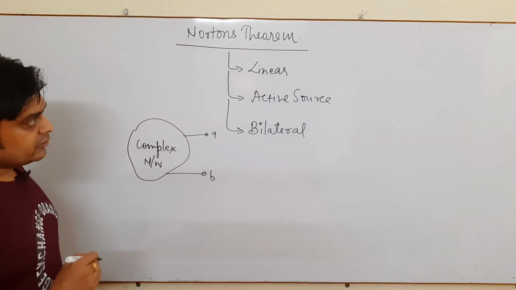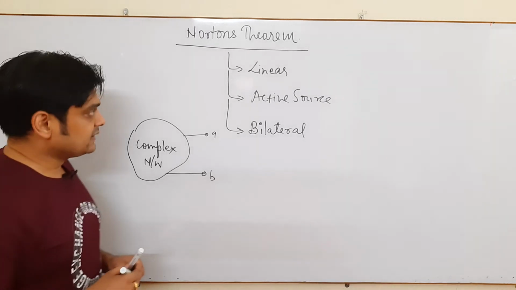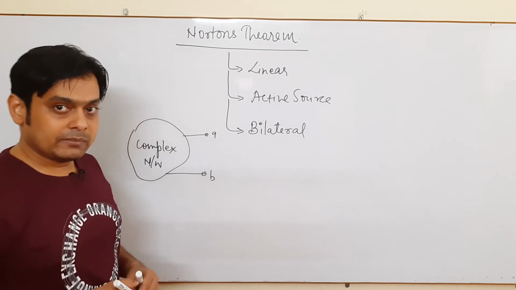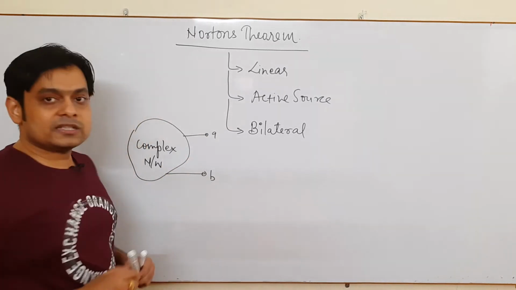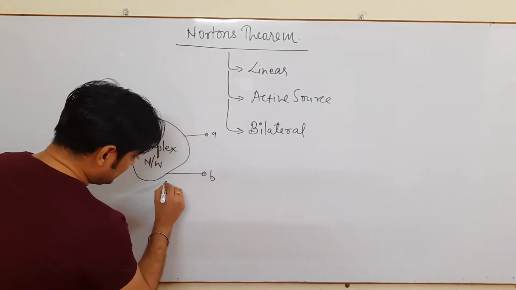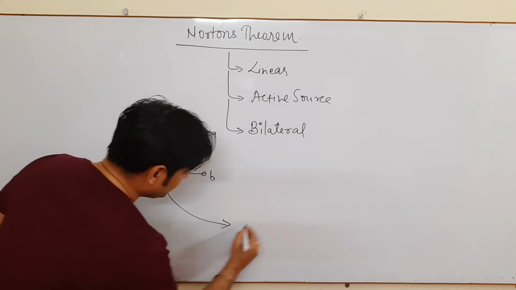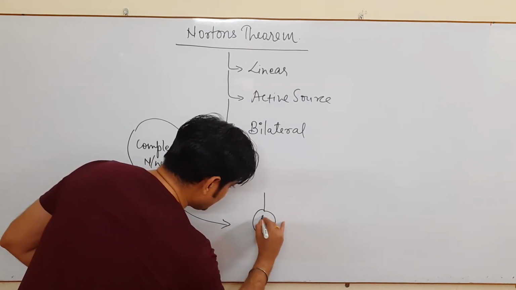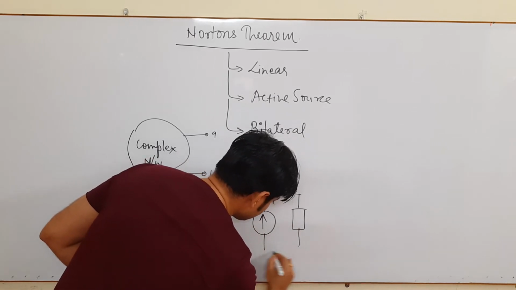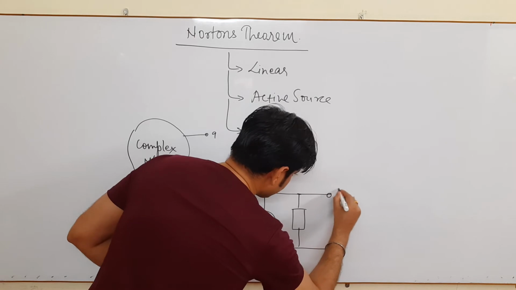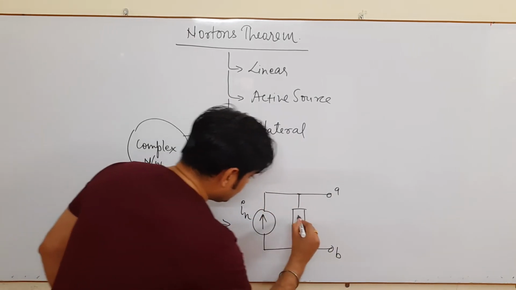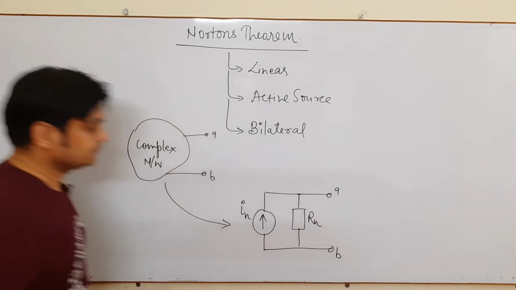So Norton's theorem states that any complex network which consists of linear elements, active source, bilateral elements can be replaced by its equivalent. So what is its equivalent? See, this is its equivalent. This current is known as IN. This resistance is known as RN.